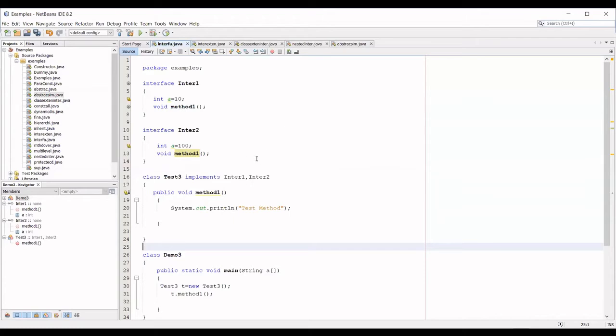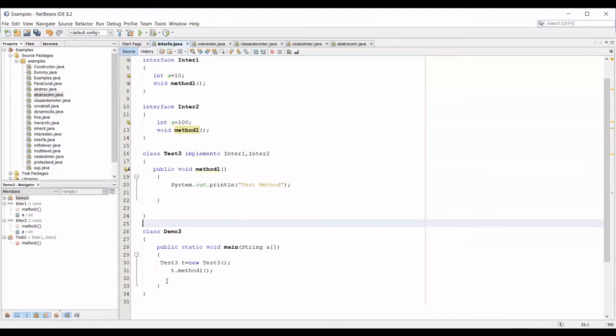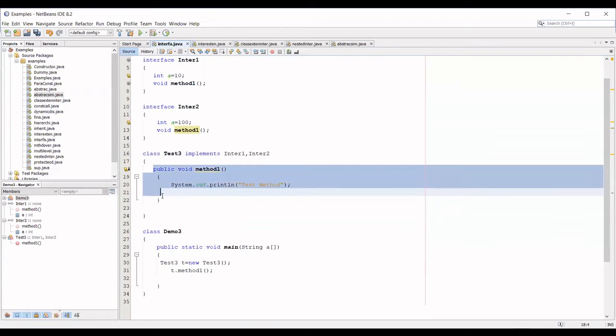For declaration, there is no use at all because you cannot create an object for the interface. But the implementation class has the method implementation, the body of the method. So if I'm calling t.method1, which method 1 will be called? Method 1 which is inside your Test3 will be called. So there is no confusion whether this method belongs to interface 1 or interface 2. It can belong to any of the interfaces, but the implementation is only one. Through this you can overcome the problem of ambiguity error.